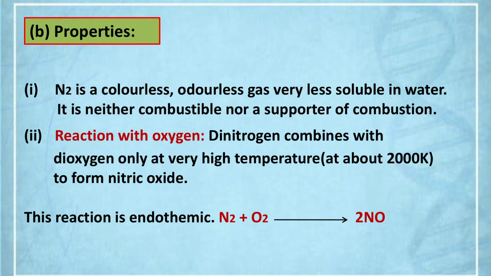Nitrogen combines with oxygen to give nitric oxide at high temperature. Uses: providing an inert atmosphere during many industrial processes, manufacture of ammonia by Haber's process, and as a refrigerant to preserve biological materials.